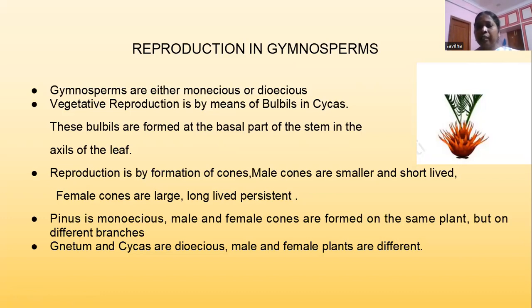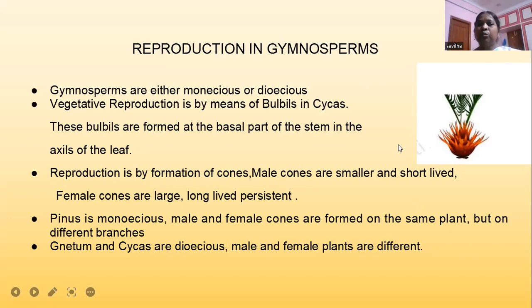That is, they are bisexual. In Pinus we see the monoecious nature. Gnetum and Cycas are dioecious, meaning the male plant will be different and the female plant will be different.